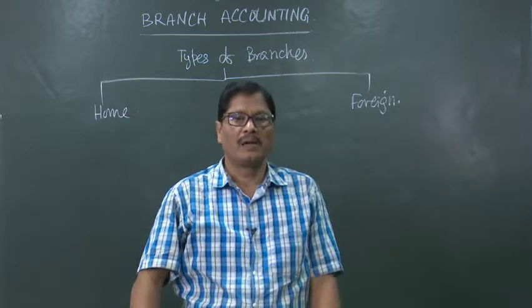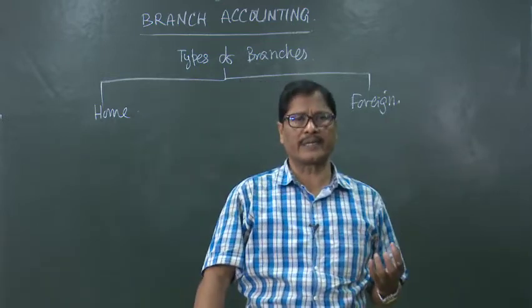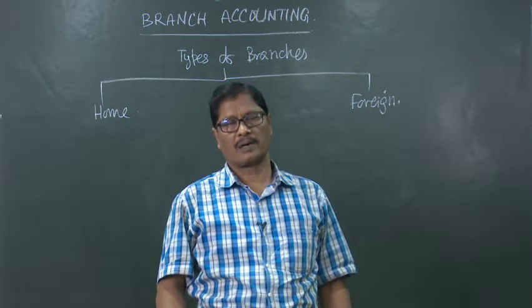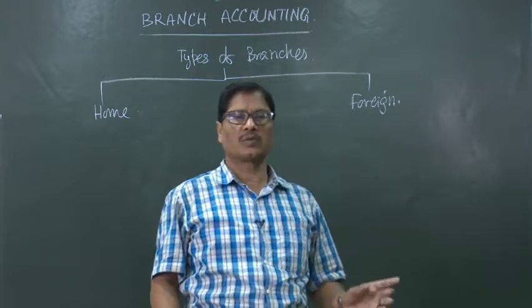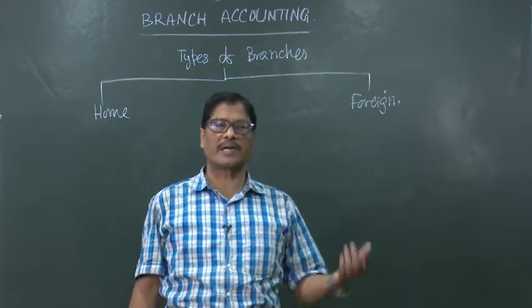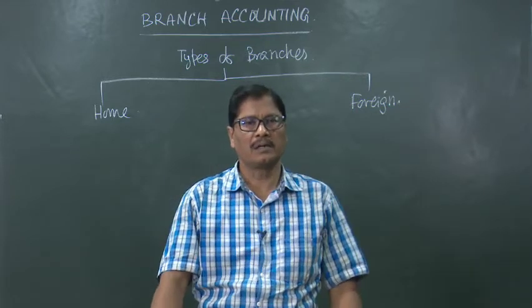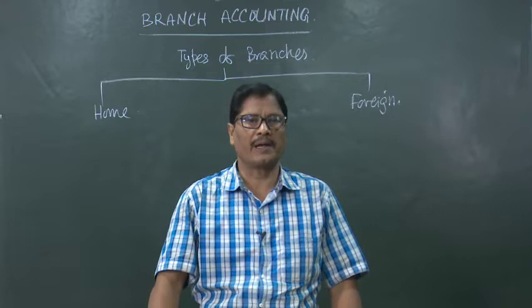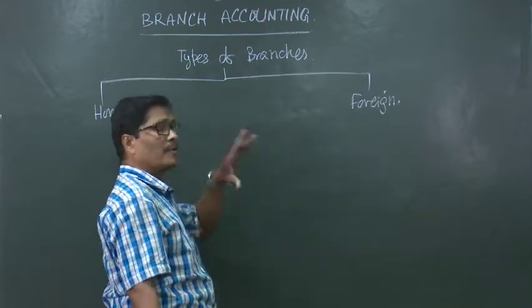If the head office is in India, but it wants to open branches in Japan, in US or in UK, then naturally those branches are foreign branches. Similarly, if the head office is situated in USA and they open one branch in Chennai or say Mumbai or in Bhubaneswar, then that becomes a foreign branch for them.